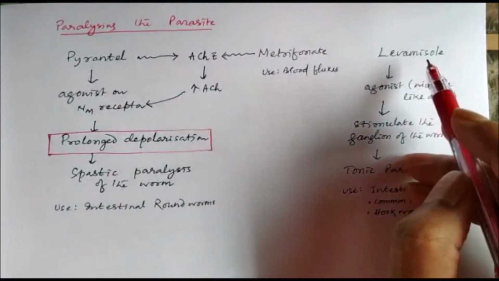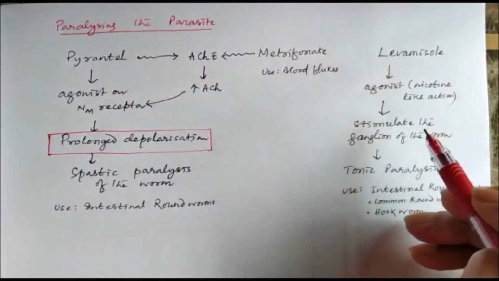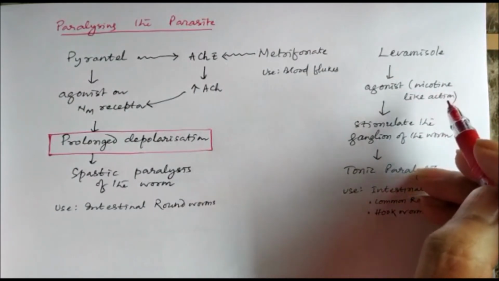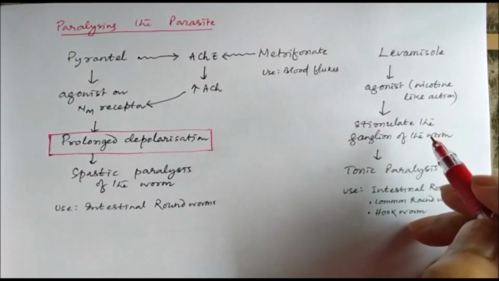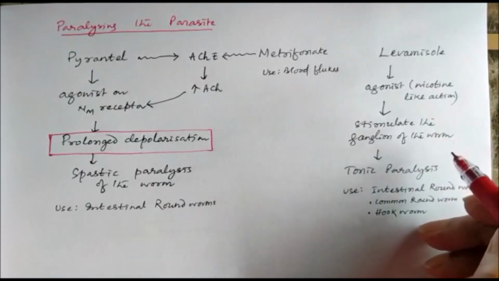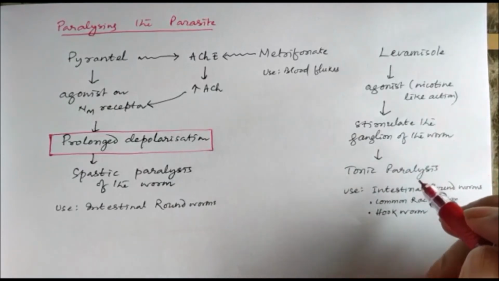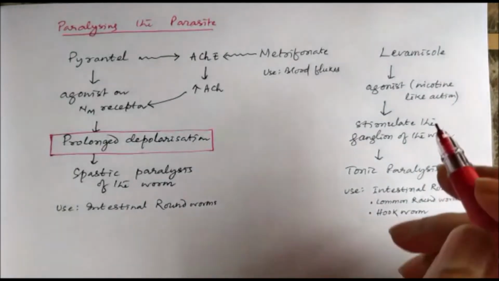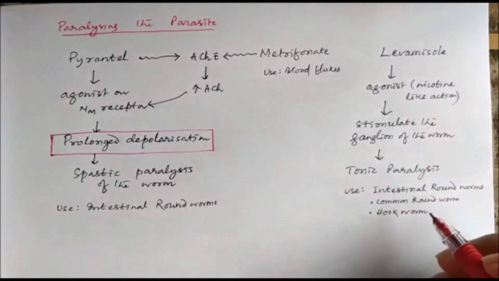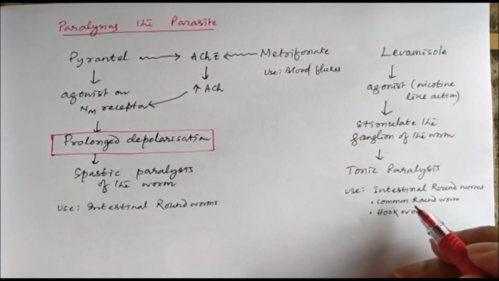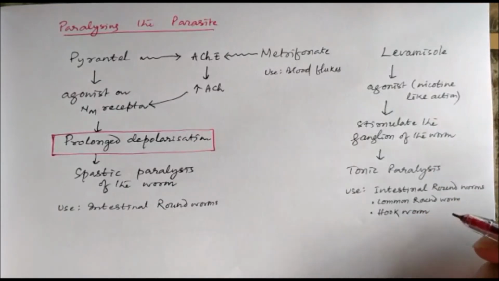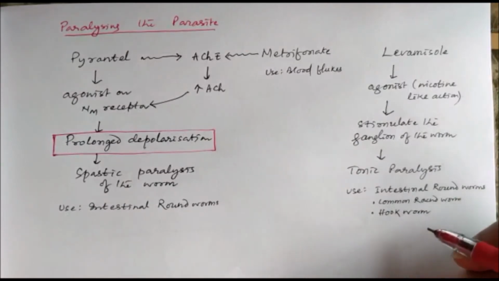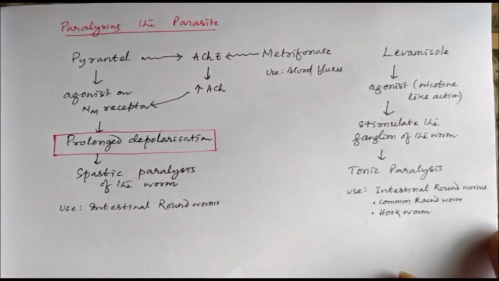Another drug is levamisole. Levamisole is also an agonist, and it shows nicotine-like action. It stimulates the ganglion of the worm and causes tonic paralysis. This action is similar to nicotine, and levamisole is effective in intestinal roundworms, mainly the common roundworm like Ascaris lumbricoides, and hookworm infections.